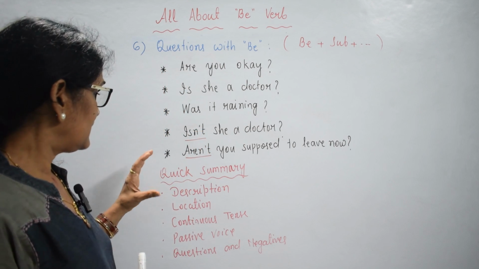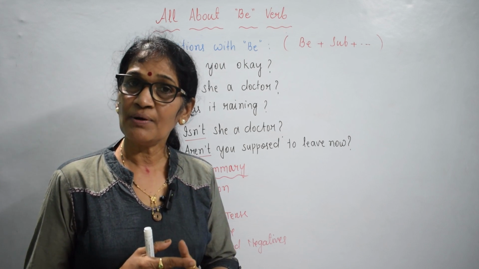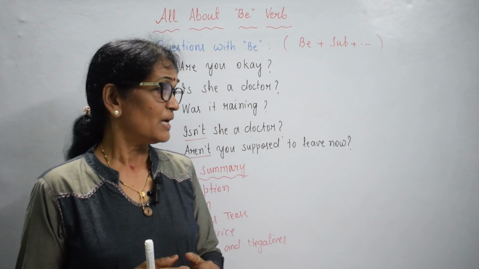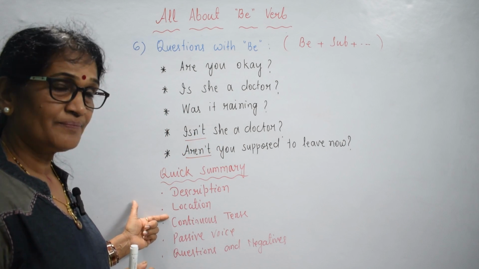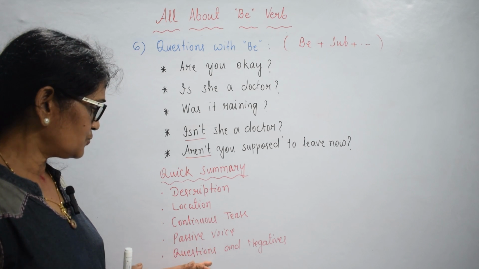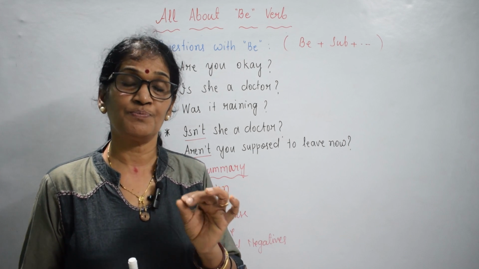Then what is the summary? What do you get from the concept? We use be verb as main verb as well as an auxiliary verb. And we use be verb for description, for location, in continuous tense, in passive structure, also in question sentences and negative sentences.